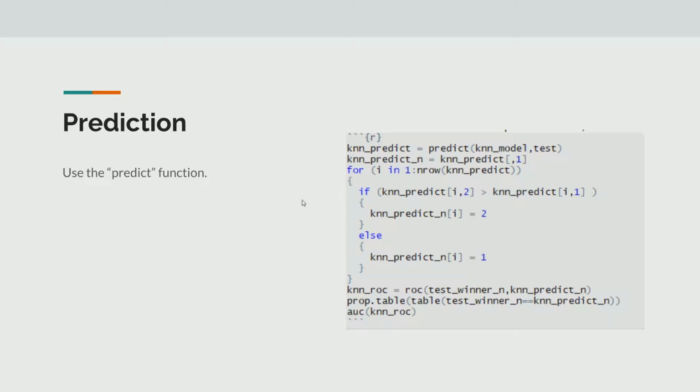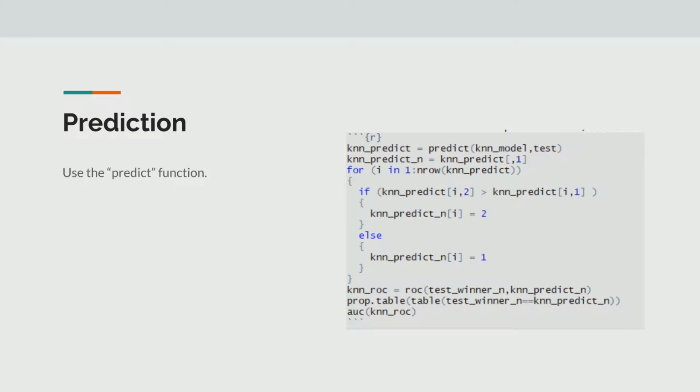Prediction. The predictions are done mainly using the predict function. The predicted results have many different formats that need to be taken into consideration before evaluation. For example, the KNN prediction result has 2 columns containing the probability of being each category.